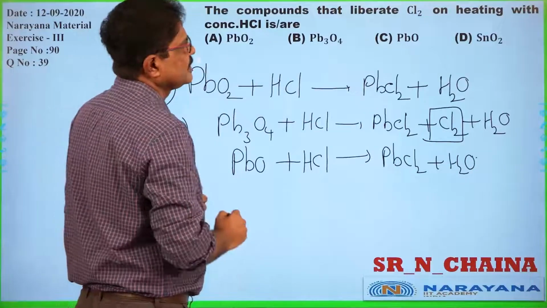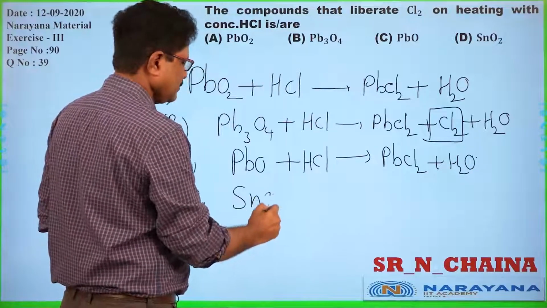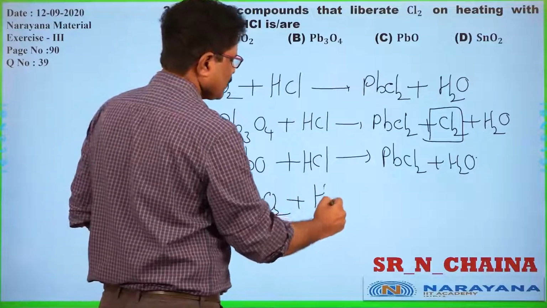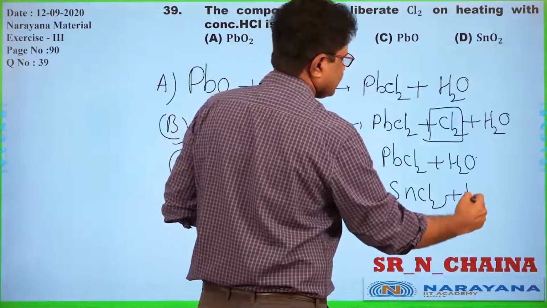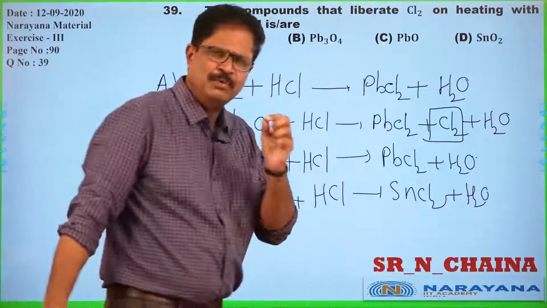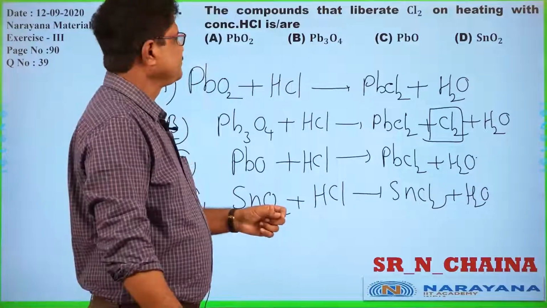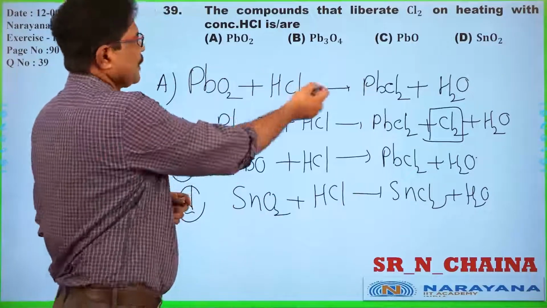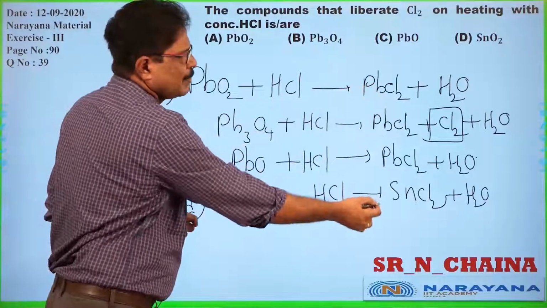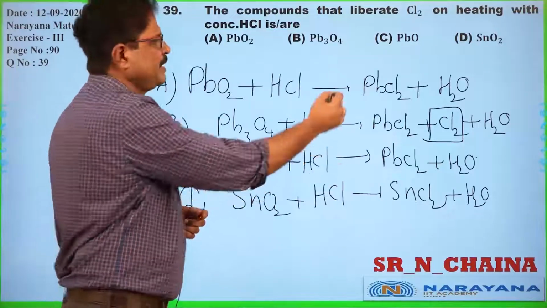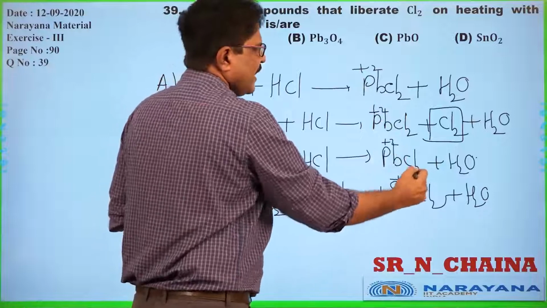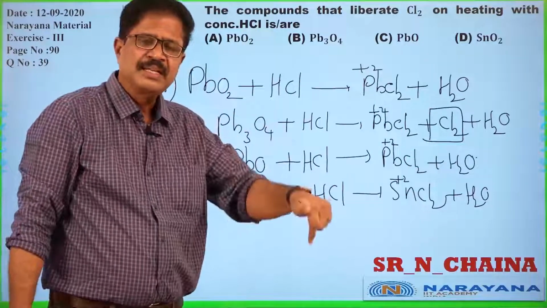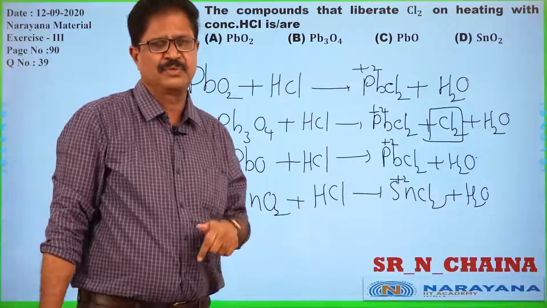In the D option, SnO2 also, same mode of products, SnCl2 and water. Here finally what we have to observe: PbCl2 is the common product, SnCl2. I mean +2 oxidation state is common in all the cases, as +2 is stable in the heavier metals of 14th group.